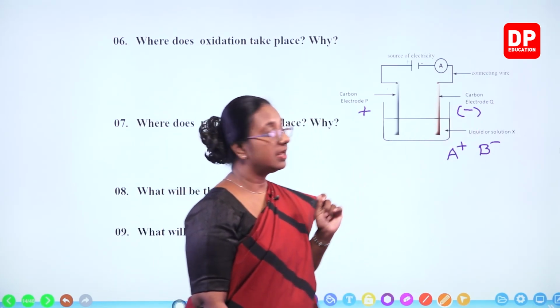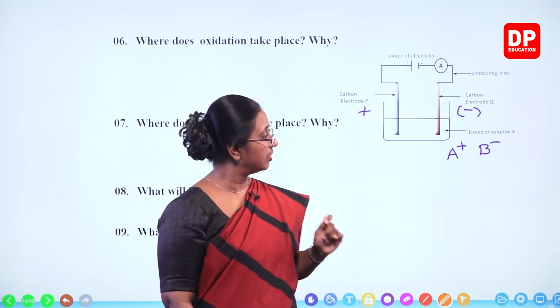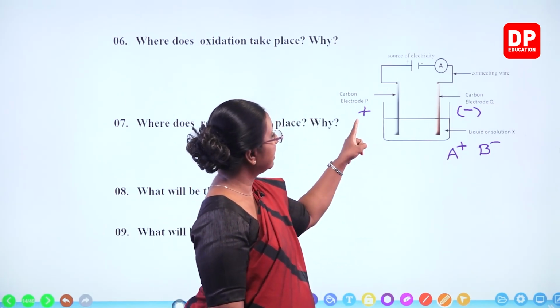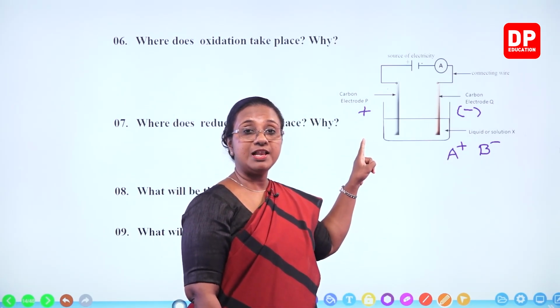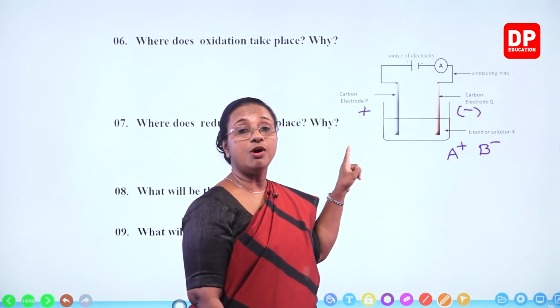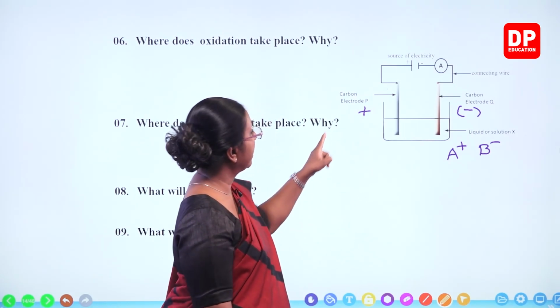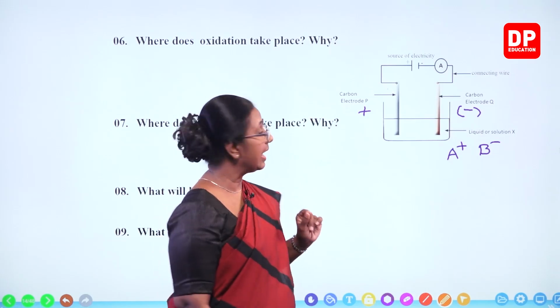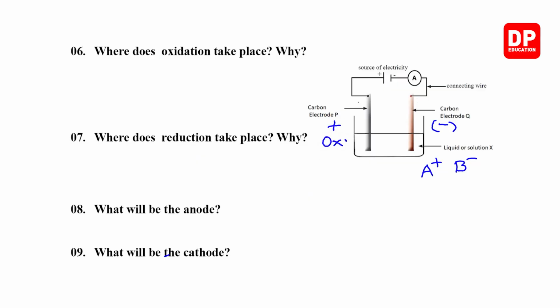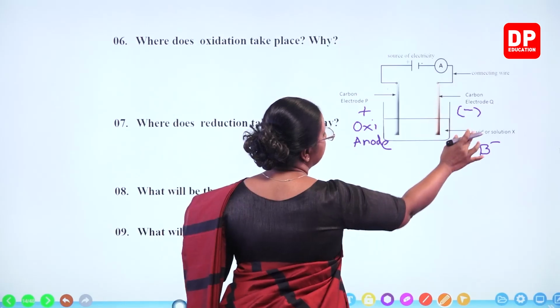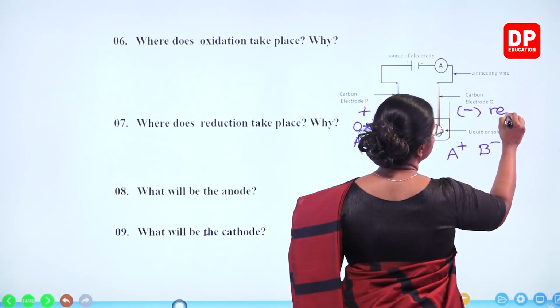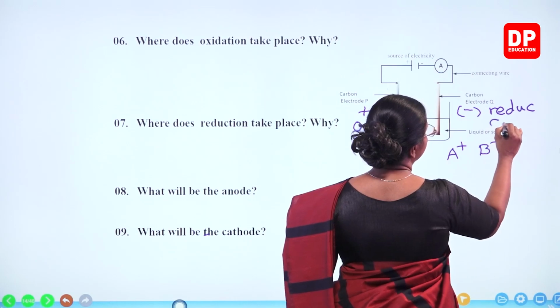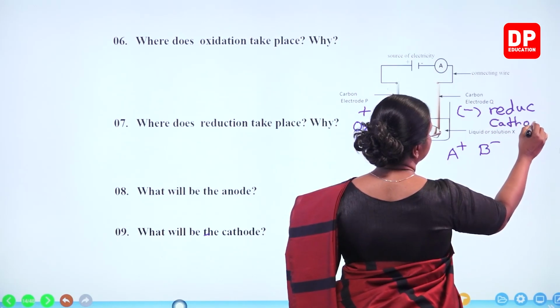Positive ions migrate towards the negative electrode. And the negative ions lose electrons at the positive electrode and they undergo oxidation. Because of that, the positive electrode is the anode. Oxidation, therefore it is the anode. And here it will be reduction and that will be the cathode.